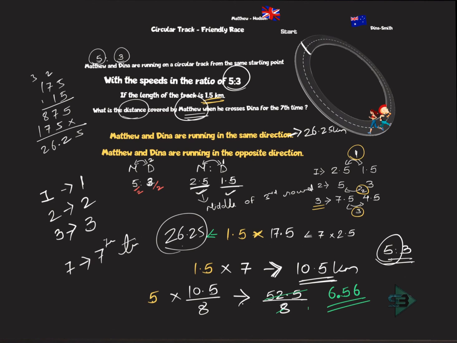That's your final answer. So the distance traveled by Matthew when he meets Dinah for the 7th time, when they are running in the opposite direction, is 6.56 kilometers. Okay, and I hope this clears your concept.